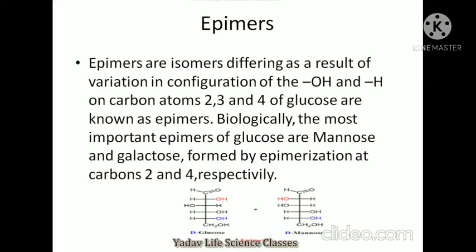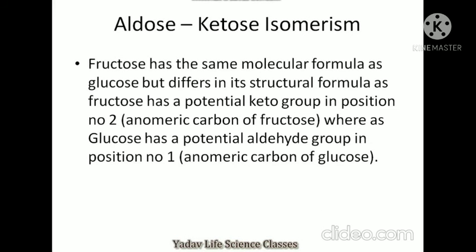glucofuranose. Next is epimers. Epimers are isomers differing as a result of variation in configuration of the OH and H on carbon atom number 2, 3 and 4 of glucose. Biologically, the most important epimers of glucose are mannose and galactose, formed by epimerization at carbon number 2 and 4 respectively.